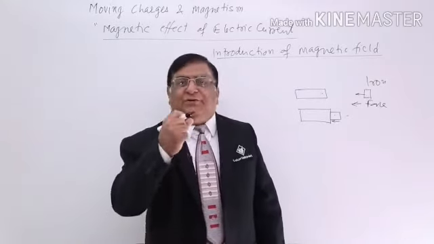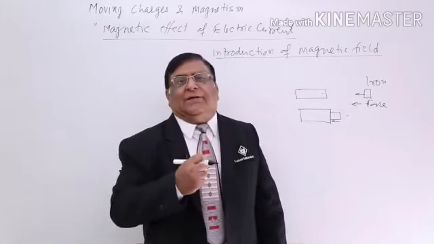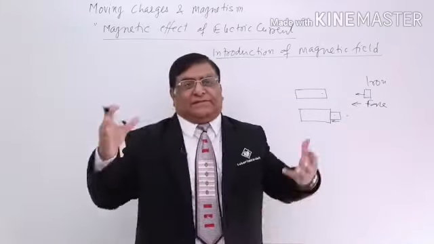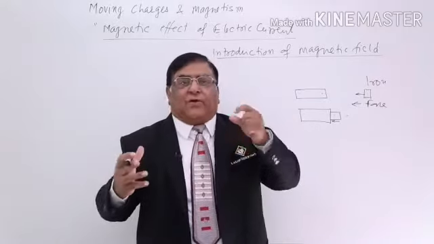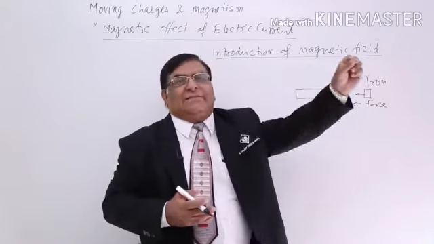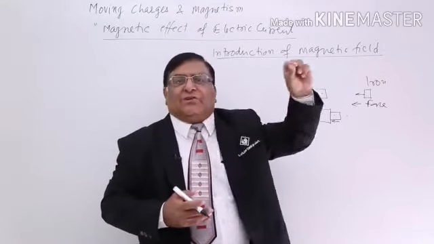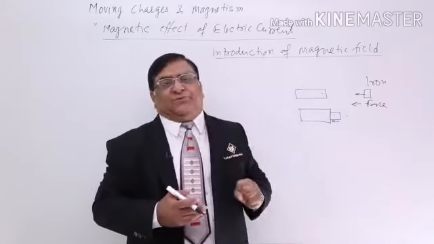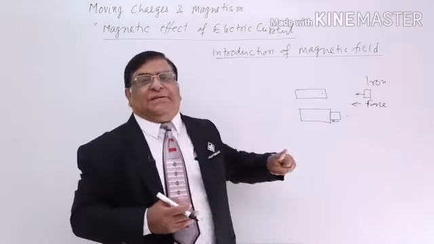Any object, due to its characteristic, exerts its effect all around it in the space, and because of that effect, if another material, another thing comes in that space, it experiences a force. Without contact, it experiences a force.